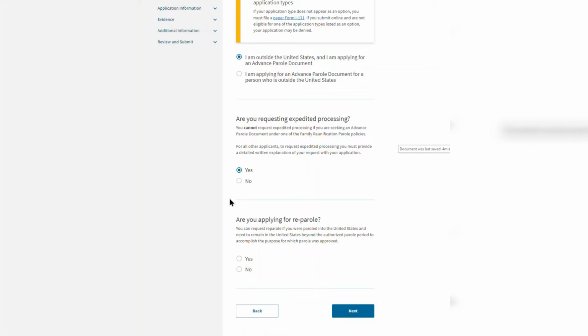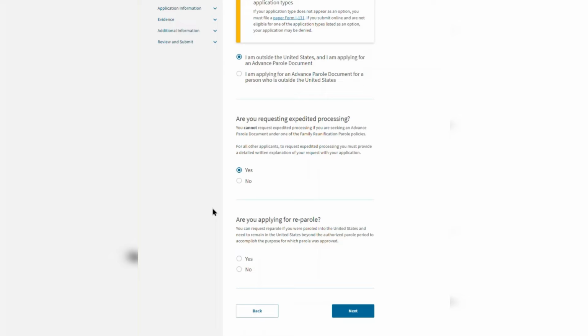USCIS is generally expediting the adjudication of all forms I-131 filed by Afghan parolees requesting re-parole by prioritizing work based on the parole expiration date. As a result, expedite requests due to an upcoming parole expiration date generally will not be accepted without additional justification, demonstrating significant reasons to expedite your request.